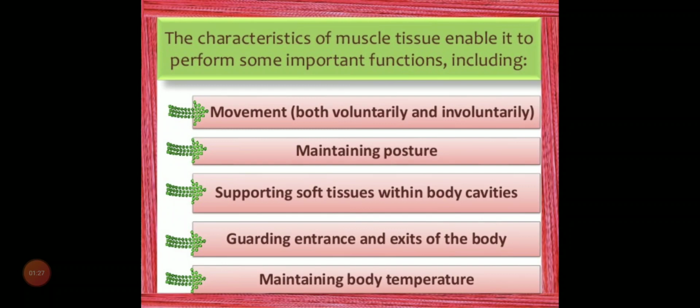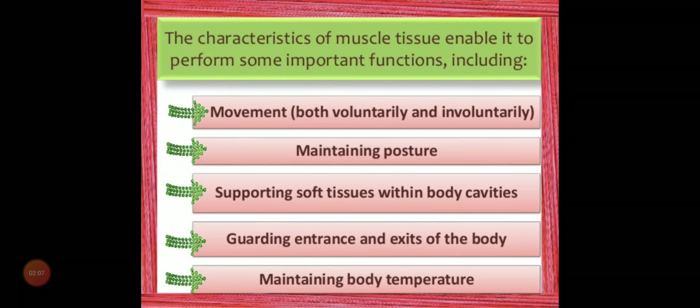Next, the characteristics of muscular tissue enable it to perform some important functions, including movement, both voluntary and involuntary. That means some muscles are controlled by our will, while some muscular activities are not controlled by our will. For example, if the heart beats, it has to beat. We have no control over the muscle tissues present in the heart. But if we want to walk, stand up, or sit, these activities are under the control of our will. These activities can be controlled by us.